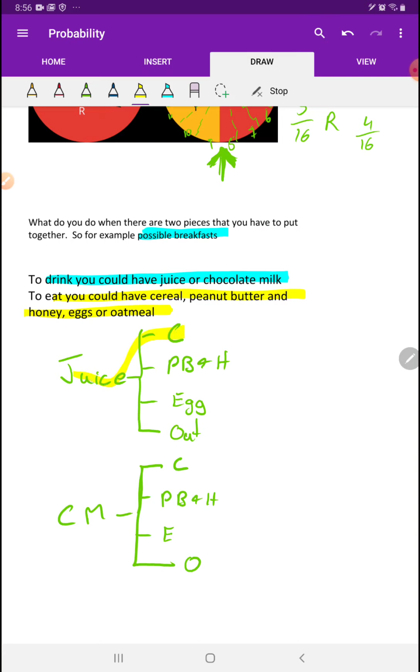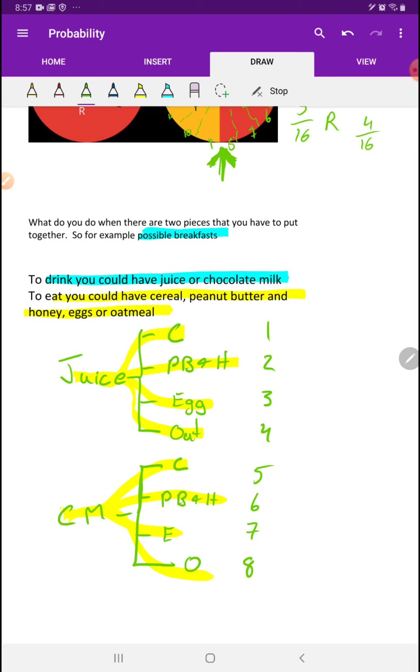We can have juice and cereal, we can have juice and peanut butter and honey, we can have juice and egg, or we can have juice and oatmeal. We can have chocolate milk and cereal, we can have chocolate milk and peanut butter and honey, we can have chocolate milk and egg, or we can have chocolate milk and oatmeal. So we actually have 1, 2, 3, 4, 5, 6, 7, 8 breakfasts here. There are 8 different things you can do for breakfast.